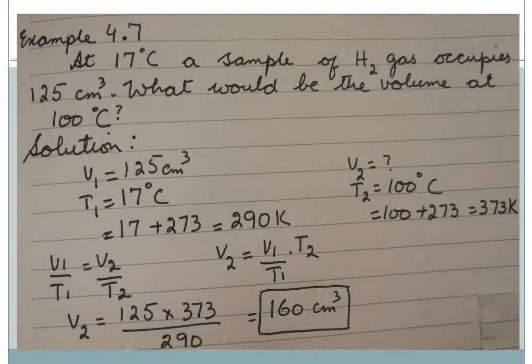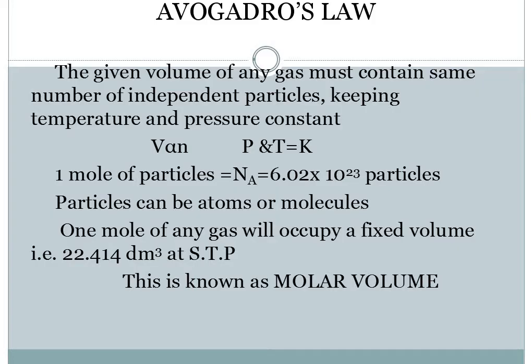Next is the example 4.7. At 17 degrees centigrade, a sample of hydrogen gas occupies 125 centimeter cube. What would be the volume at 100 degrees centigrade? Again, the same equation will be used, and they have asked about the volume. So V1 by T1 is equal to V2 by T2, and we have to calculate V2, and it is V1 by T1 into T2. Putting in all the values, we get 160 centimeter cube.